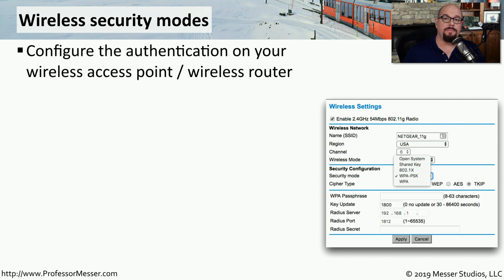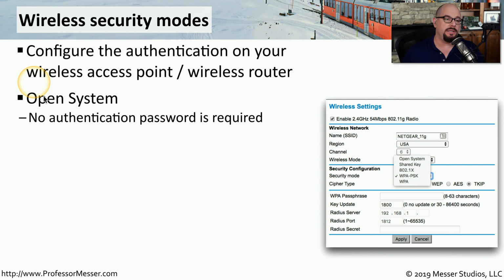To configure the type of wireless encryption you're going to use on your network, you usually make these changes on your wireless router or your wireless access point. One configuration you can choose is an open system. That means there's no encryption, there's no requirement to have a passphrase or any type of access control, and anyone would have access to your wireless network.